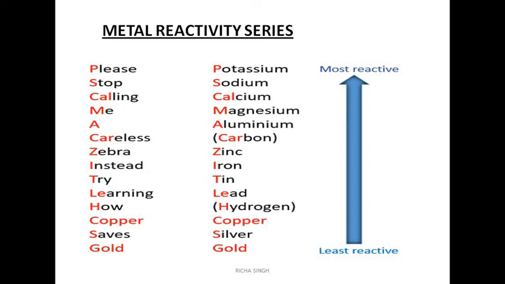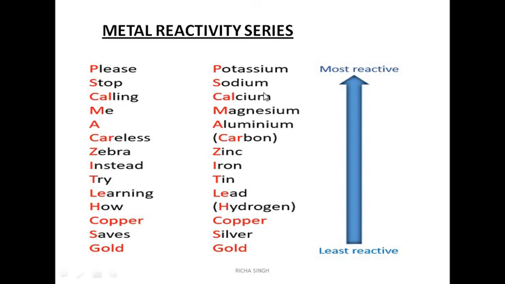Okay, now first you should know why some of the metals were reacting at normal temperatures, some metals were not reacting with air, some metals were reacting when they were heated up. Why does this happen? Because of the metal reactivity series. The metals which are at the top are highly reactive, and the metals which are below hydrogen are said to be least reactive metals. Carbon is also added in this reactivity series because carbon and hydrogen both can be used to extract the metals. How? This we are going to study in the later part of the chapter.